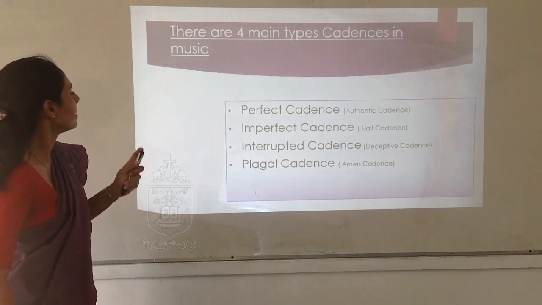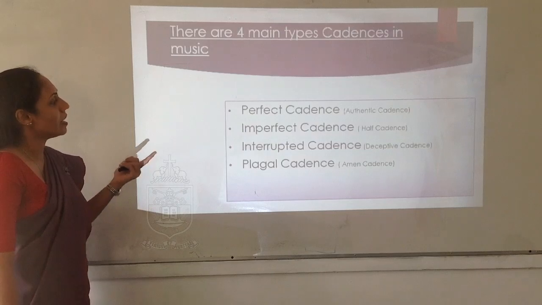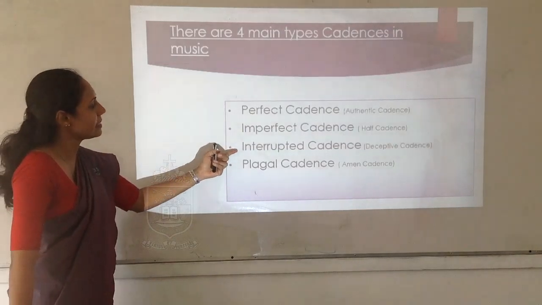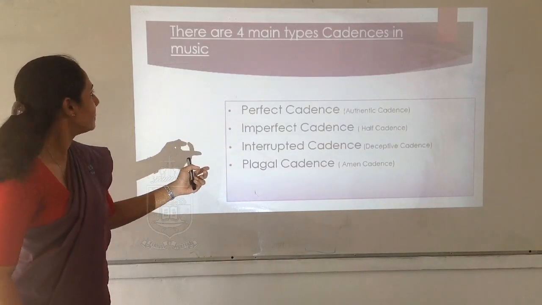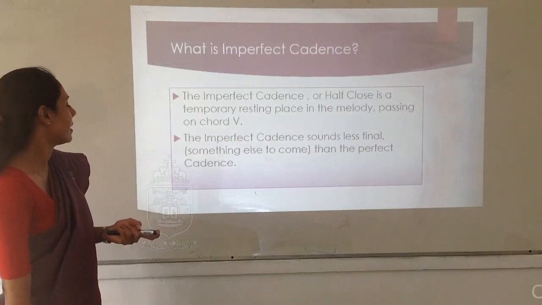So last week we talked, there are four main types of cadences in music. Perfect cadence, imperfect cadence, interrupted and plagal. So what is an imperfect cadence?